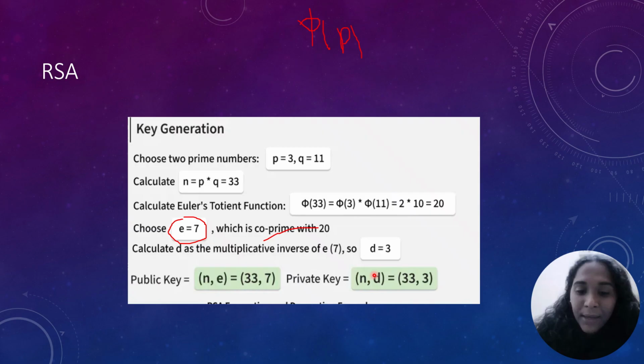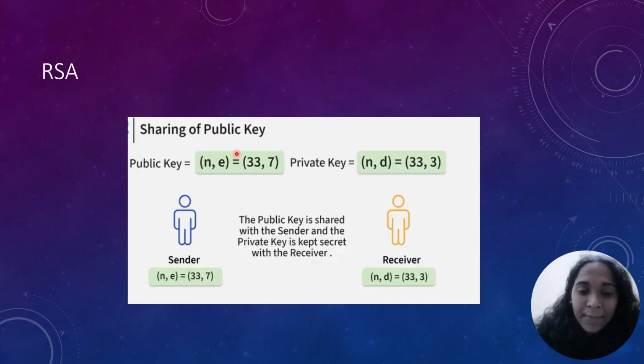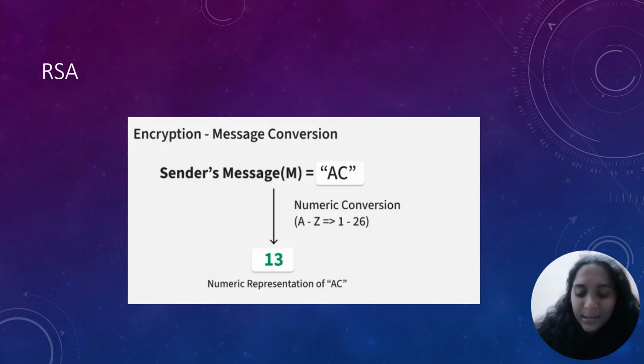Again, my private key is the one that you already know, which is d is 3, which I have calculated, and n is 33. And I'll be sharing my public key. The public key is shared with the sender, and the private key is kept secret with the receiver.